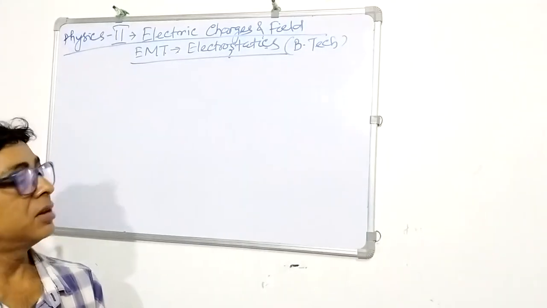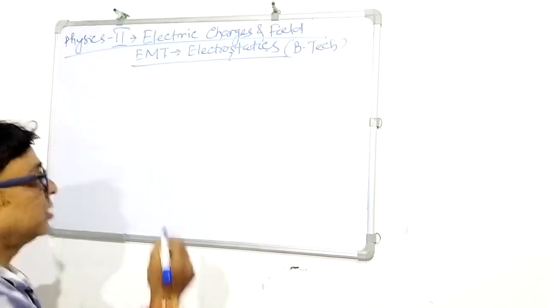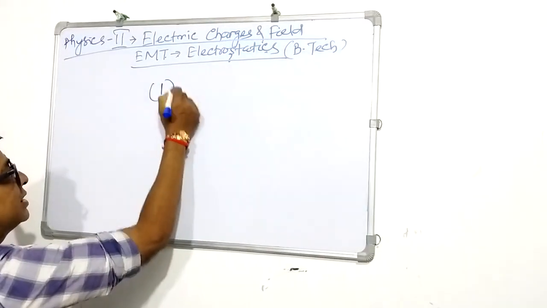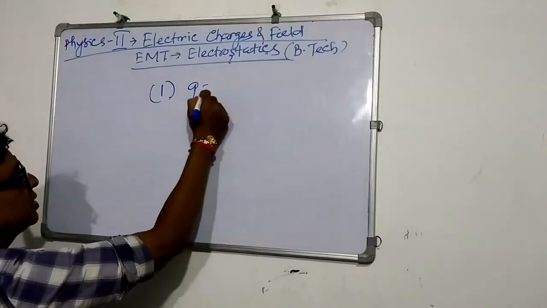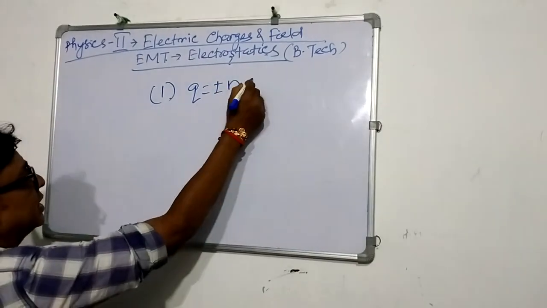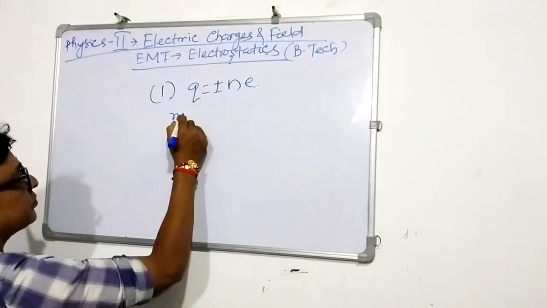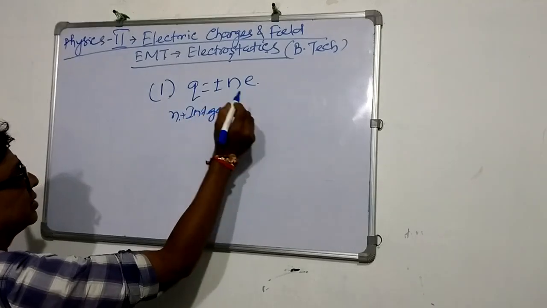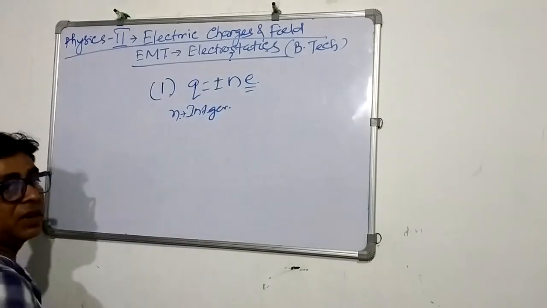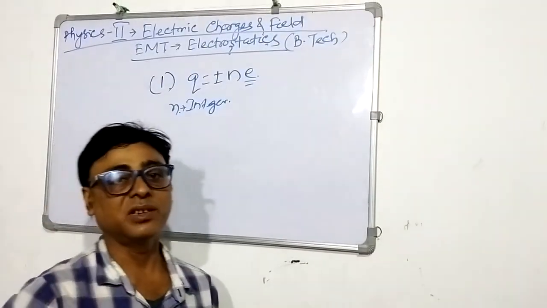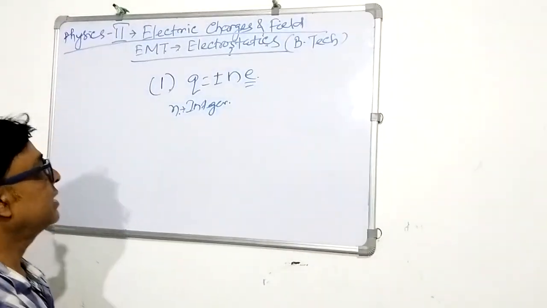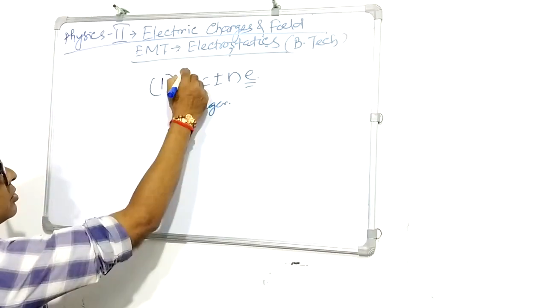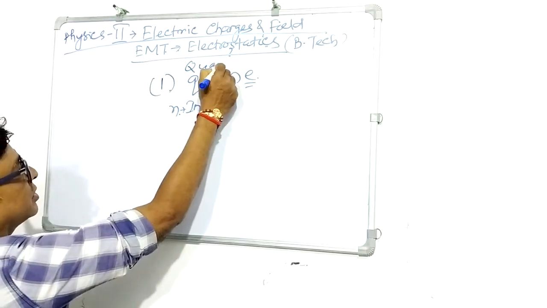The first property is quantization of charge. The charge is quantized, that means it is equal to plus minus n e, where n is an integer, and e is the charge of an electron, as you know. It is 1.6 into 10 to the power minus 19 coulomb. So that is quantization of charge.